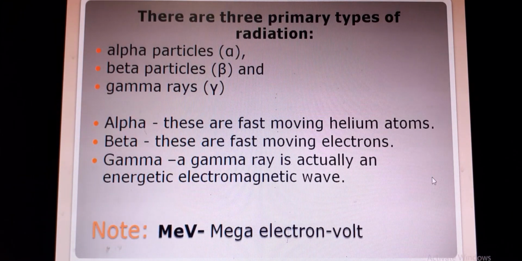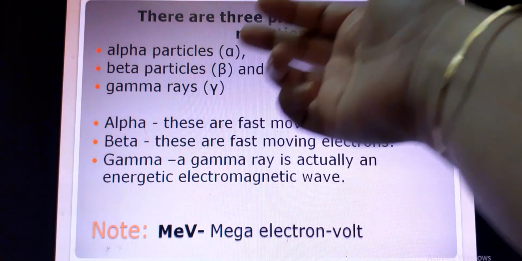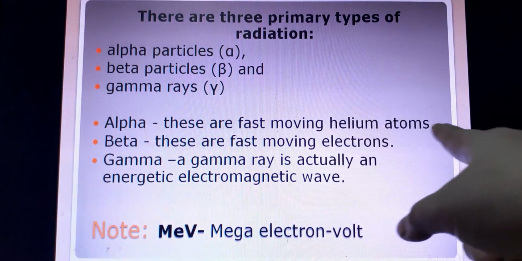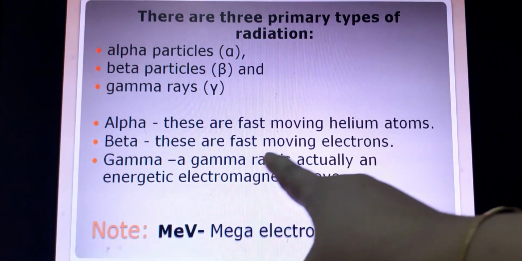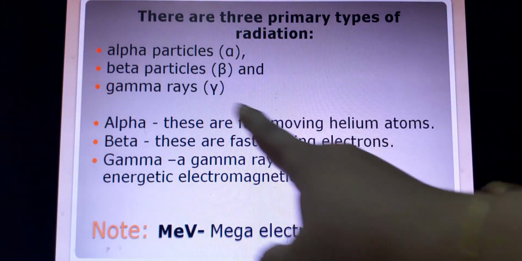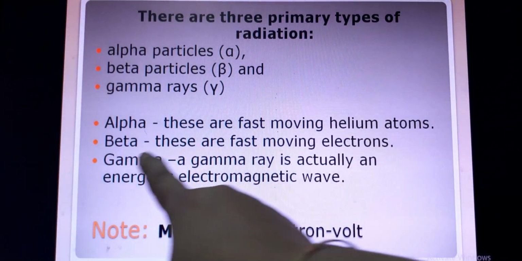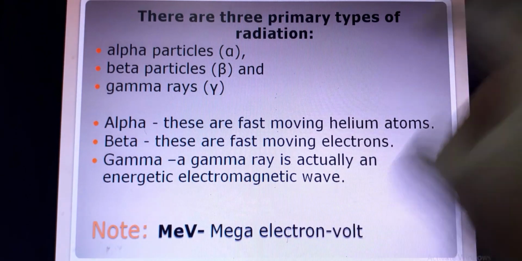Then we know that there are primarily three types of radiation: alpha, beta and gamma. Alpha rays are fast moving helium nuclei. Beta rays are fast moving electrons. And gamma, a gamma ray is actually an energetic electromagnetic wave.